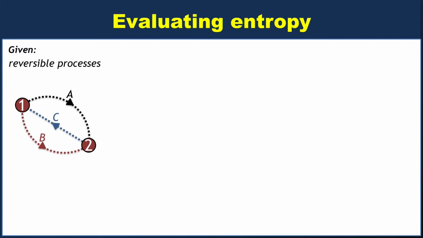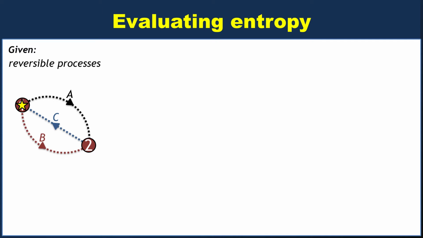Now, you can imagine that if you have a particular system that's undergoing one of these sets of processes, you can start it here in state 1, and let's say that we want to go to state 2 and then back to state 1. We want to actually execute a cycle. So let's take process A to get to state 2, and then process C to get back home to state 1. That was a cycle because we ended up back at the place we started, okay? So what can we say about that cycle that relates to entropy?